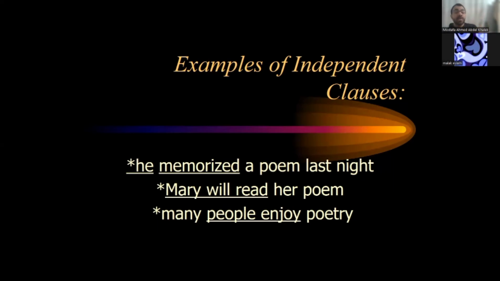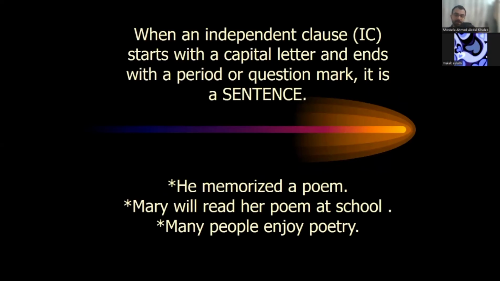Like these sentences: Mary will read her poem. Many people enjoy poetry. He memorized a poem last night. Nothing is wrong, and we now have a complete thought, as you can see. We call these independent clauses. You put a capital letter at the first and the full stop at the end: He memorized the poem. Mary will read her poem at school. Many people enjoy poetry.